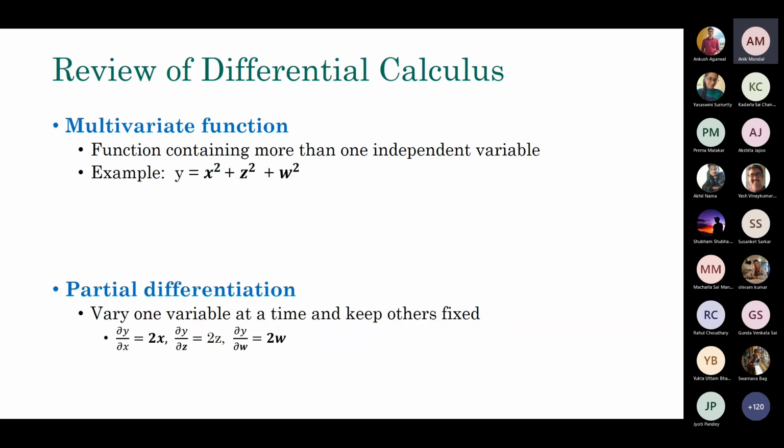But in deep learning, modern models will contain millions and millions of parameters, so we cannot deal with just a univariate function. We have to deal with the multivariate function. In that case, instead of taking the full derivative, we can take the partial derivative of the functions in order to find out which direction we should move, so that we can find the good values of the minimum or maximum. As you know, when you are taking a partial derivative with respect to a particular variable, you simply keep the other variables constant and apply the simple rule that you typically apply. That's it.